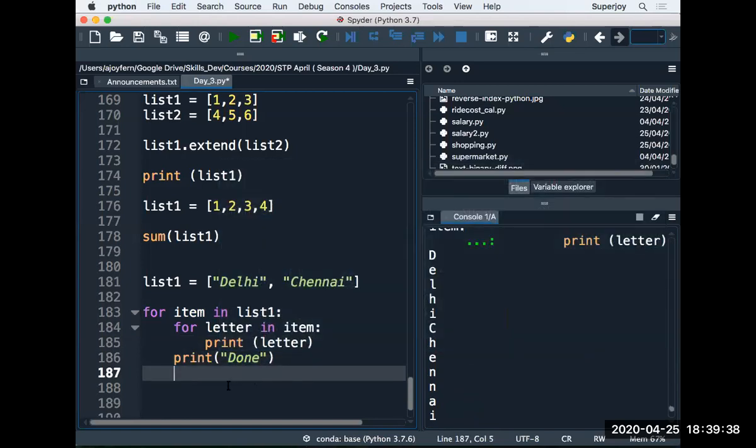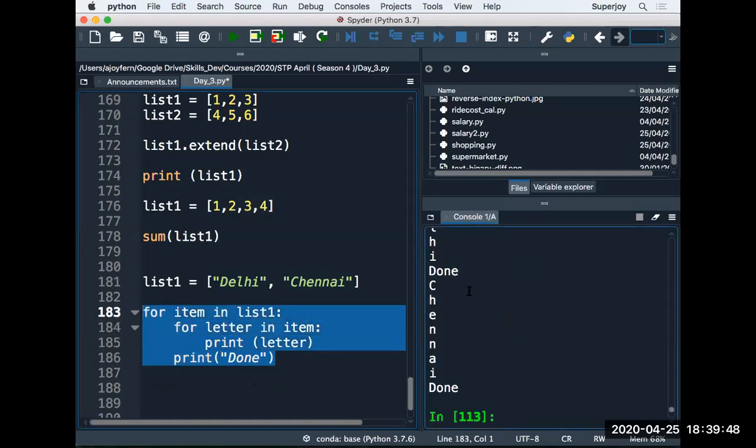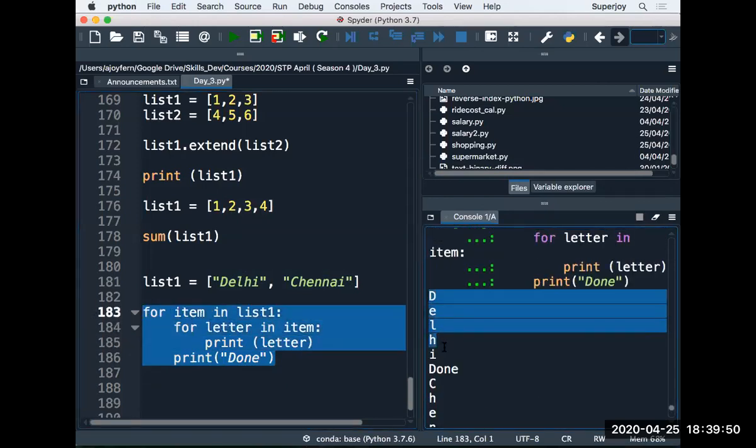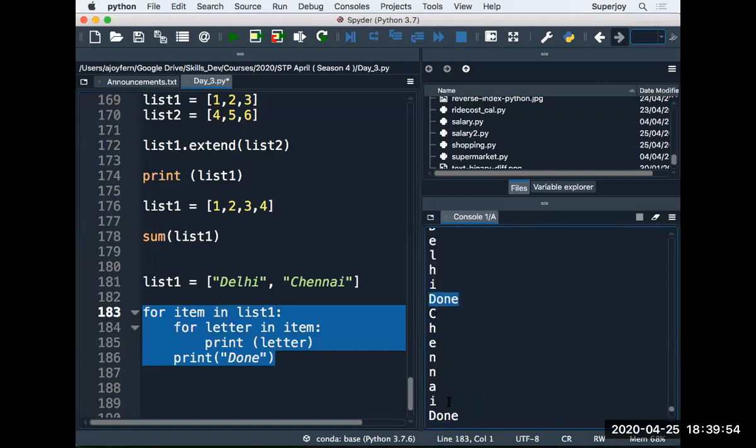So what will make a difference is that after printing the letters from each item, you will see a done, right? So that will give a separation. There you see, we printed Delhi one by one, and then we got the done. We printed Chennai one by one, and we got the done. Kratika, is this what you were looking for? Did I answer your question?